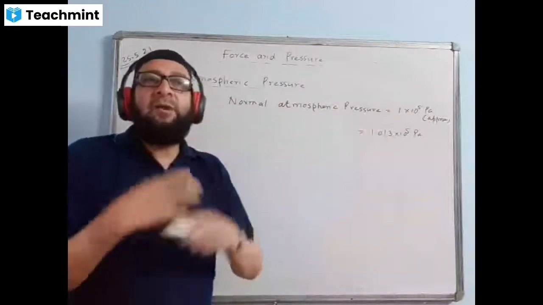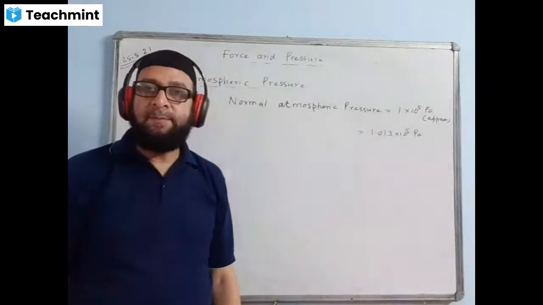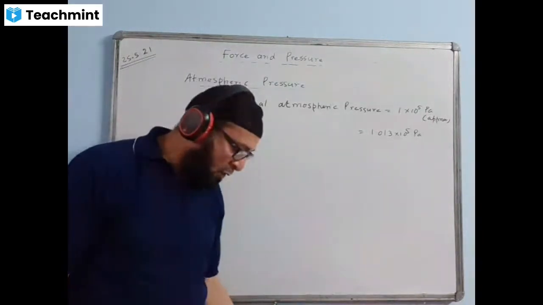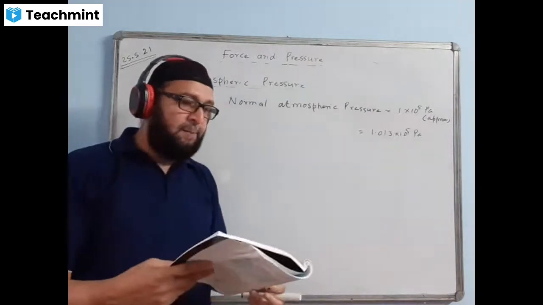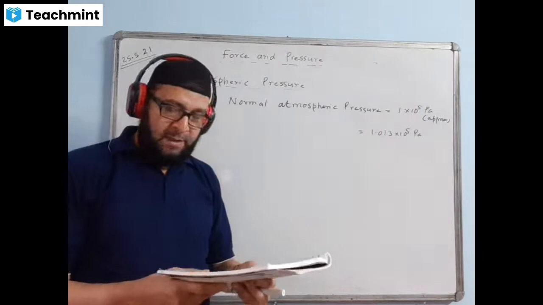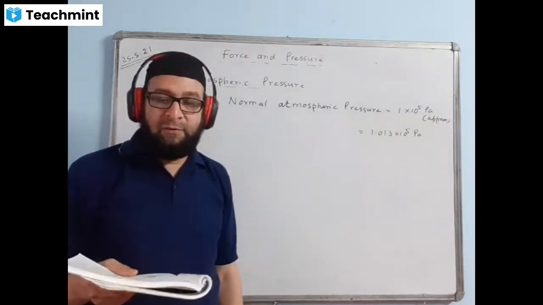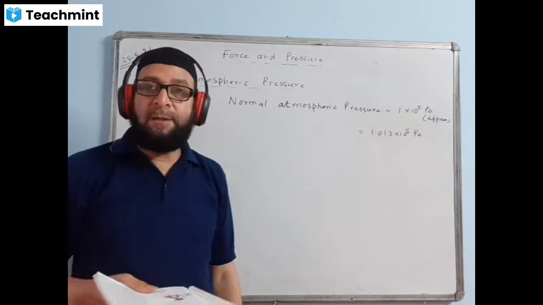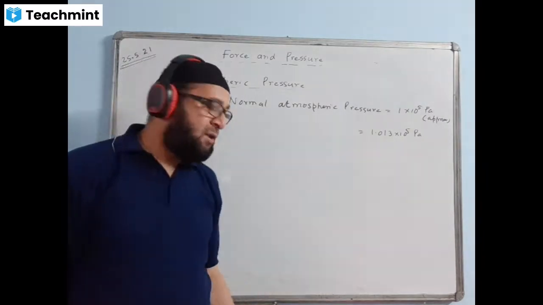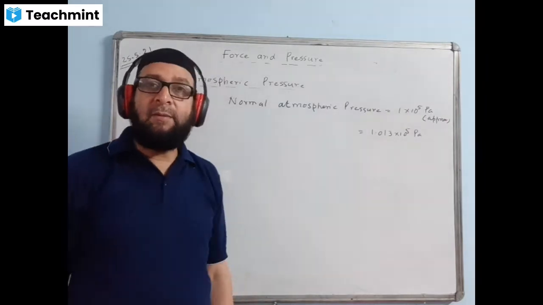We make use of atmospheric pressure in many cases. Last time I showed you the tin can experiment. In your book, turn to page number 51, where some examples from daily life are given to show the existence of atmospheric pressure. We have some evidences of atmospheric pressure, and we make use of it in our daily life.